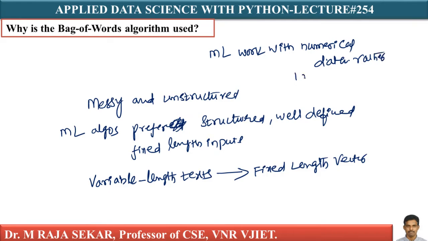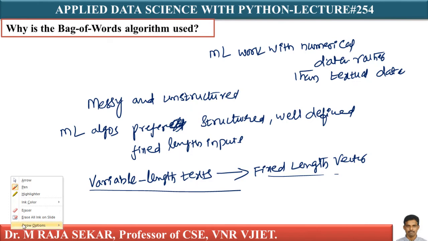That is important. So, to be more specific, by using the bag of words technique, we can convert text into an equivalent vector of numbers. This fixed length vector is basically a vector of numbers. This is the basic idea behind bag of words.